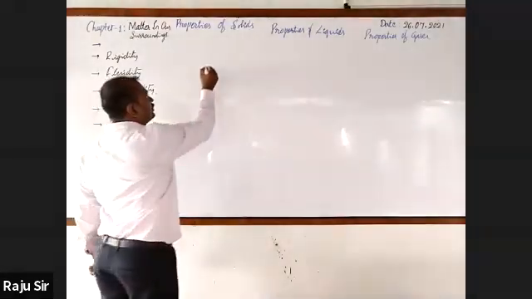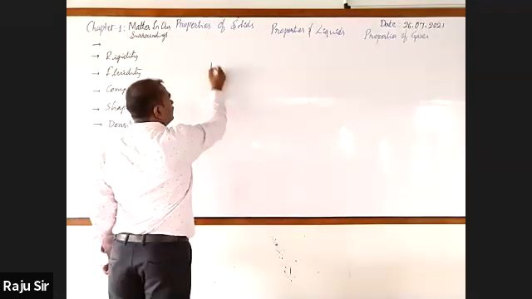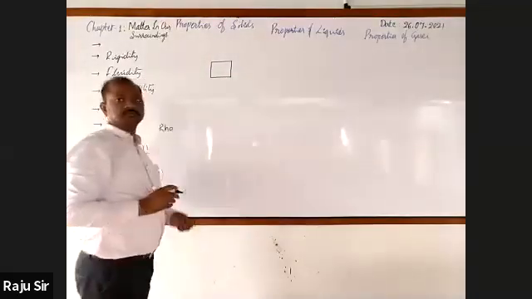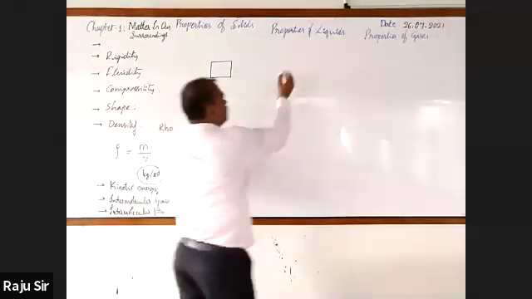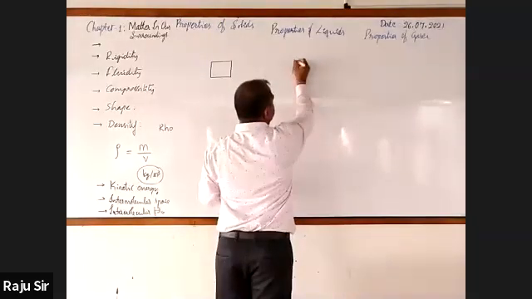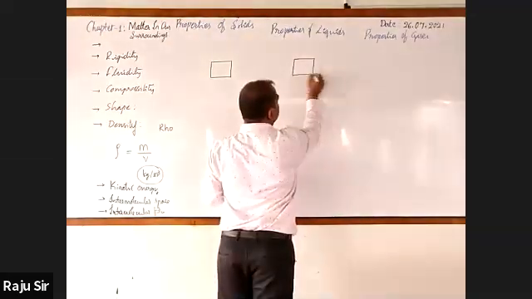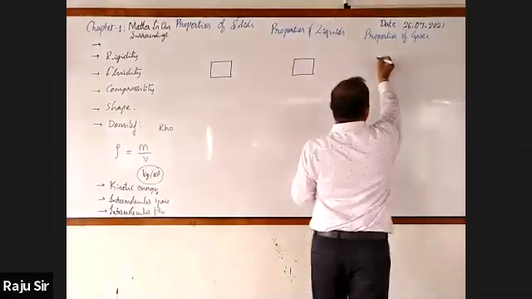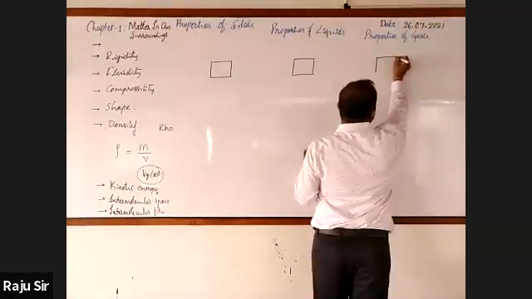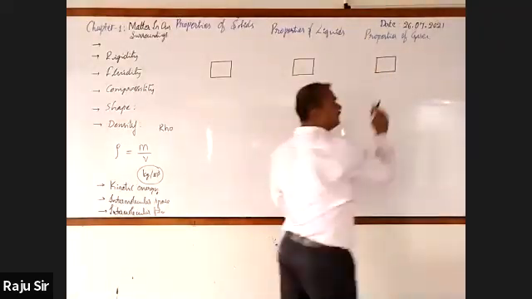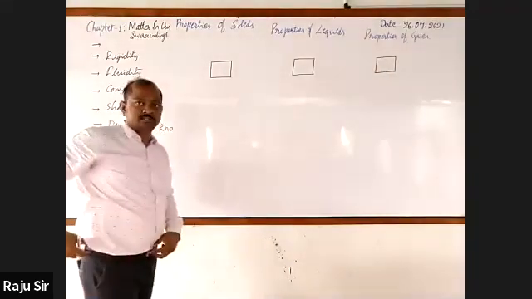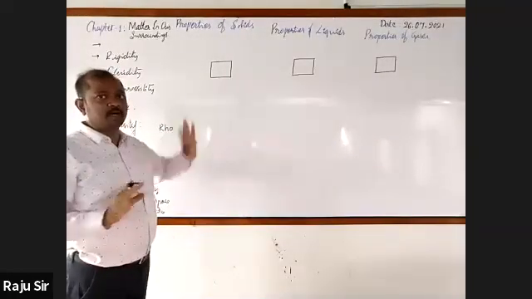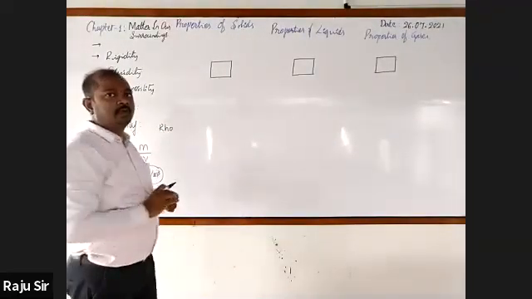I'm going to take a matter like a piece of iron, and here one matter, call it water. Third one, some amount of oxygen collected in a gas jar. Please don't copy anything. First you observe.